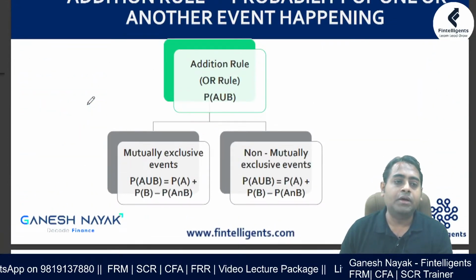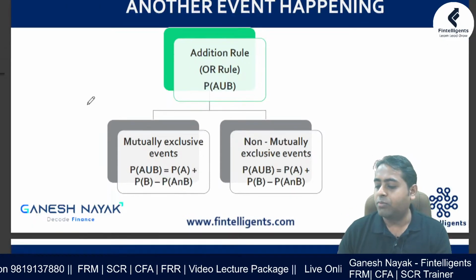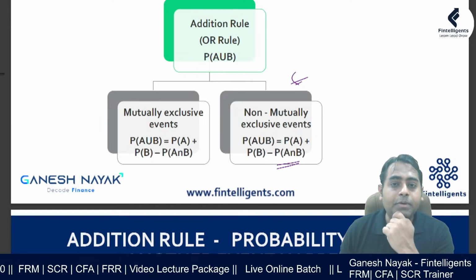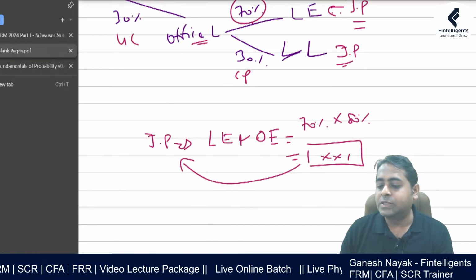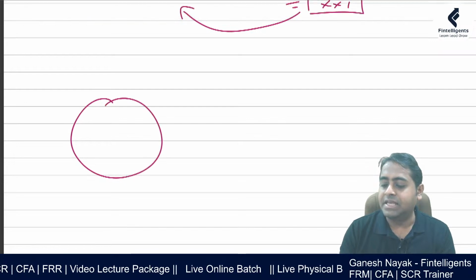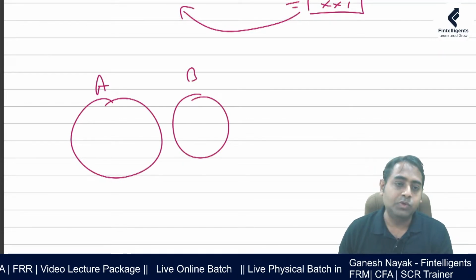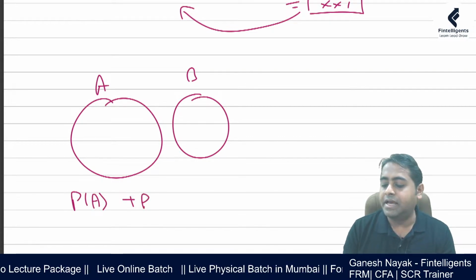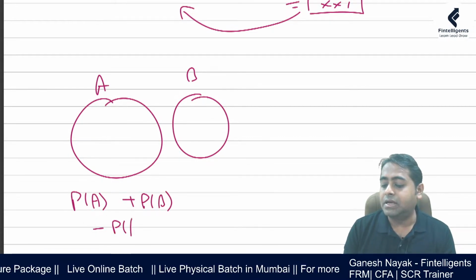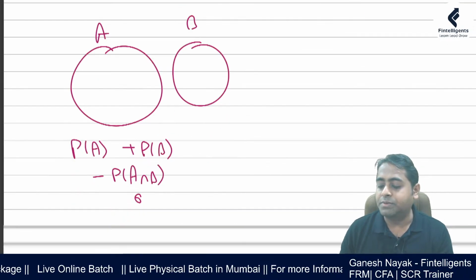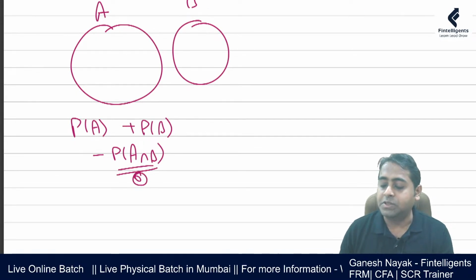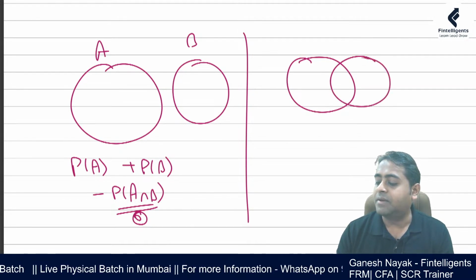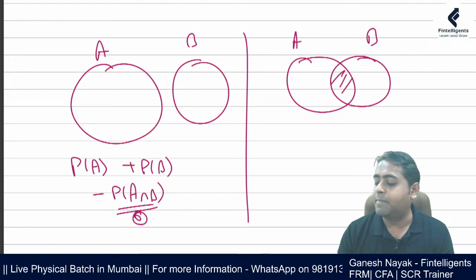You can just have a quick read over here of the formulas for mutually exclusive events. Now, the last part, probability of A and B, is the joint probability. When you have mutually exclusive events A and B, there is nothing common in between. So you take the entire A plus the entire B, minus the common part. This last part will always be 0. But when we talk about events which are not mutually exclusive, that means they have something in common. So this is A, and this common part is this.